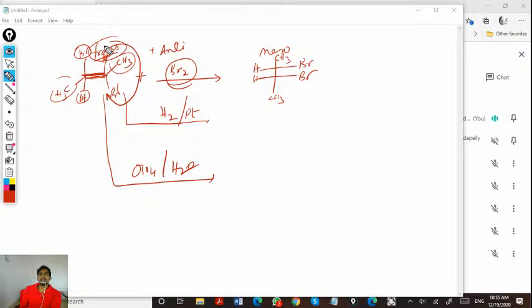So remember, a trans compound with anti addition will give meso. For the same trans compound, hydrogenation, is it syn addition or anti addition? Syn. So trans plus syn addition will give a racemic mixture.